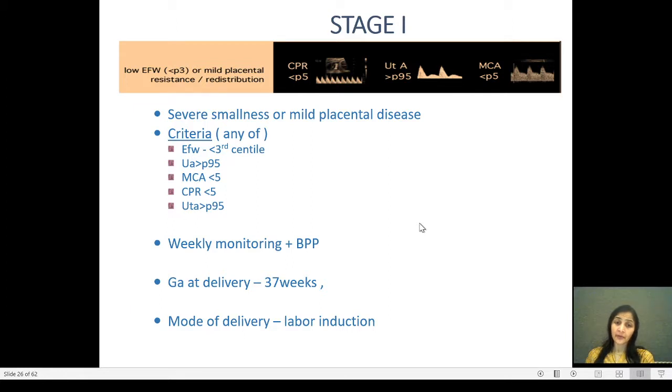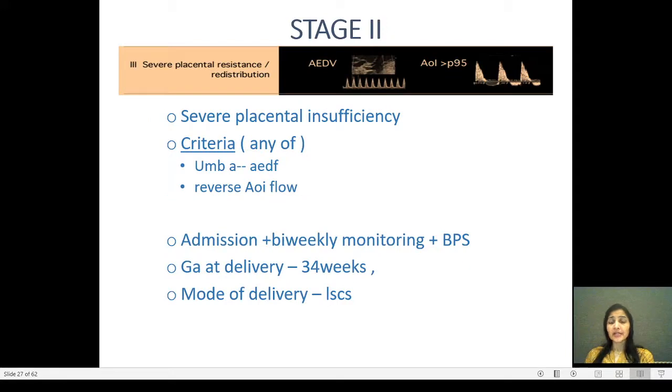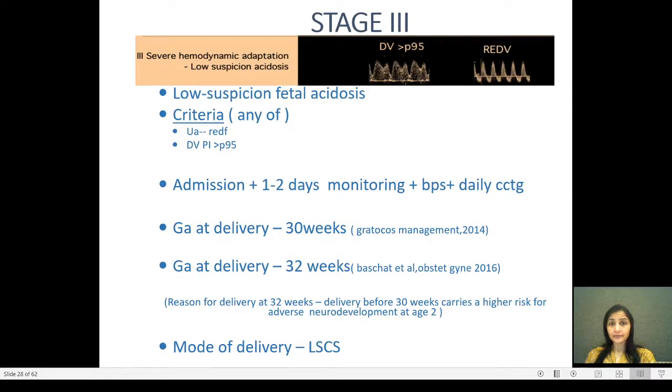Mode of delivery could be normal by doing labor induction if the patient doesn't spontaneously go in labor. There is no specific indication for cesarean section. Stage 2 indicates severe placental insufficiency, and any of the 2 criteria, if present, are taken as stage 2. The first one is absent end diastolic flow in the umbilical artery or reversal flow in the aortic isthmus. In this scenario, we offer admission to the patient. We do bi-weekly monitoring if it is a very small baby less than 28 weeks, and we aim at delivery at 34 weeks by cesarean section.